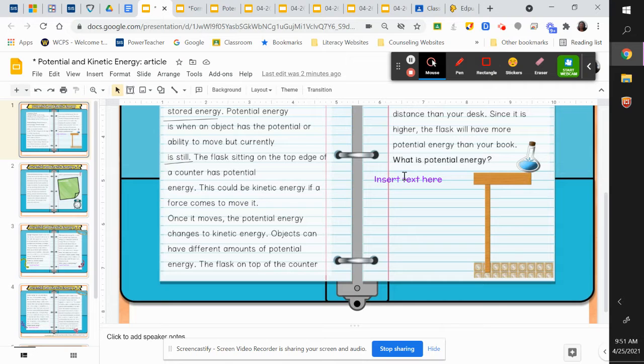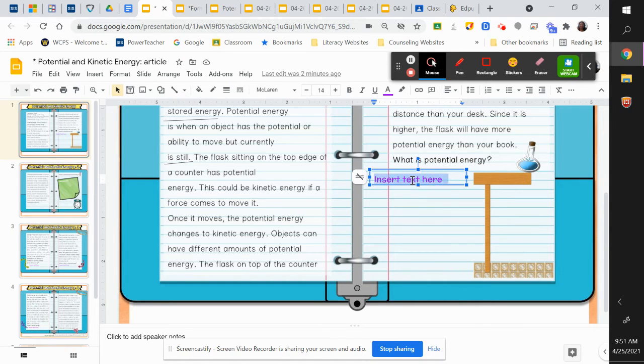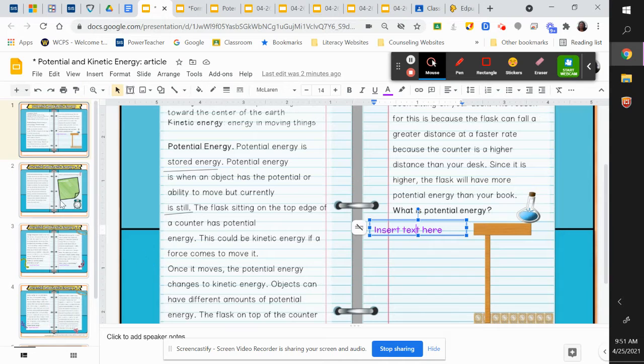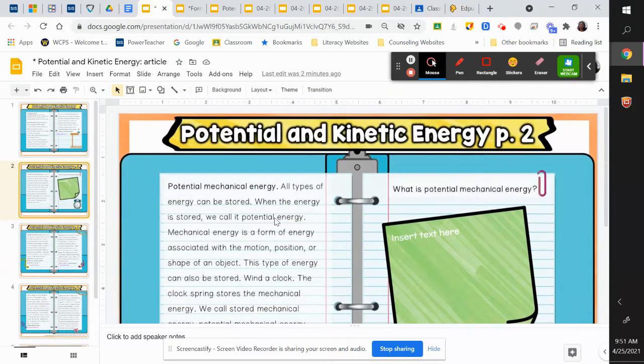So this is what is potential energy, right? So you're going to put your text here and you're going to answer that. You can use stored energy from here, or is when an object has the potential or ability to move, but currently is still. Either one would be fine to put in the box here. Slide 2.